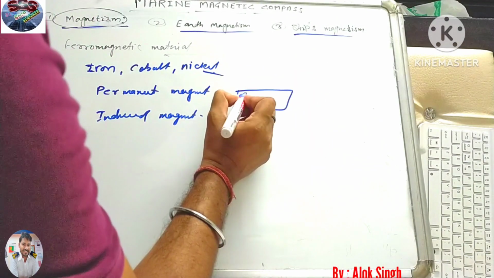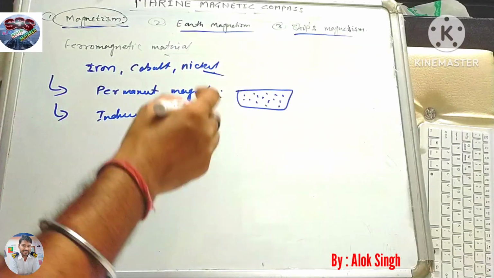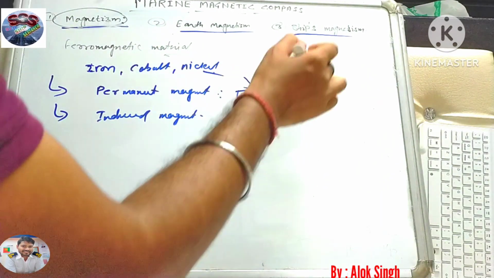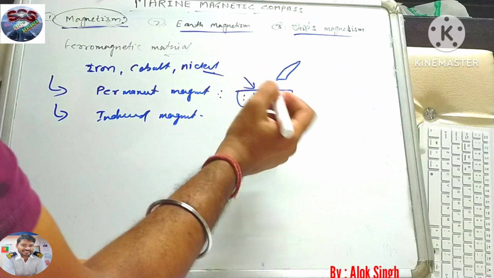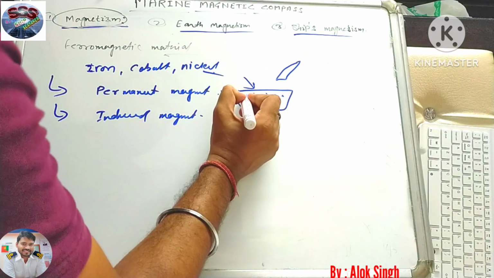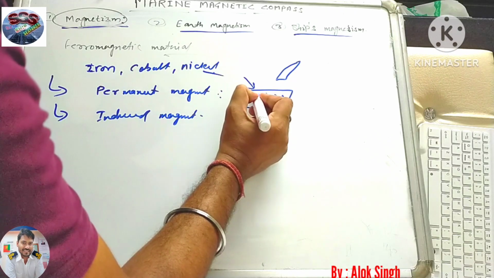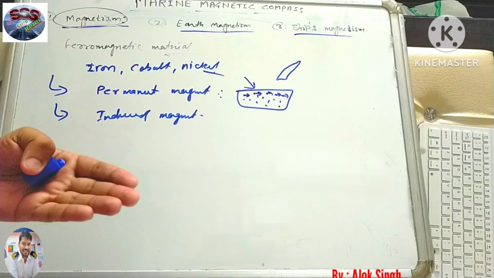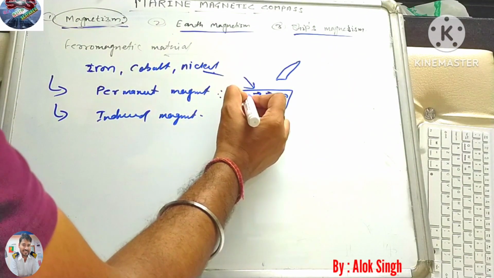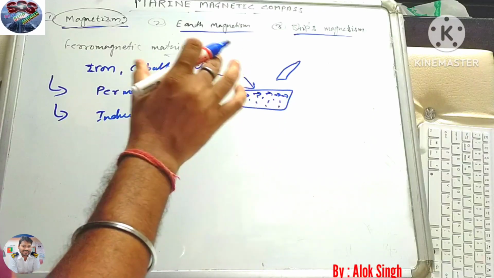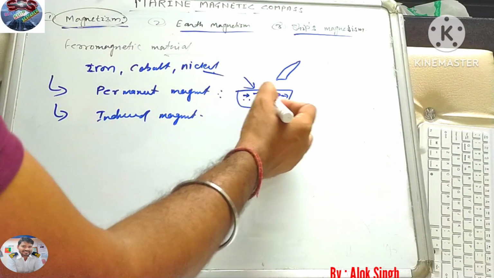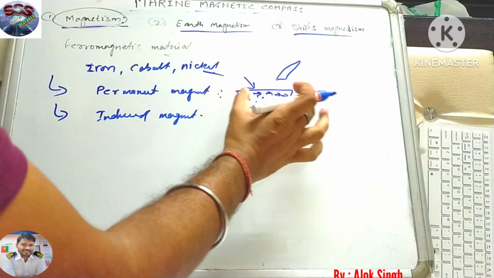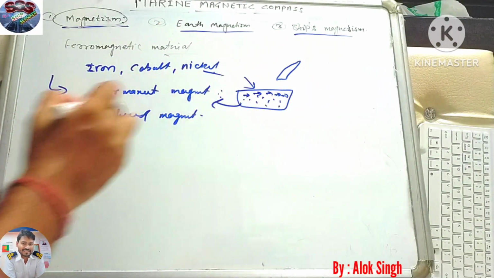Suppose this is the iron piece with many elements in it. If you strike it, or take a permanent magnet and continuously rotate it around the piece, each and every element inside it gets aligned in a particular direction. If this continues for a long time, the elements arrange permanently in this direction, and thereafter it behaves like a magnet and becomes a permanent magnet.